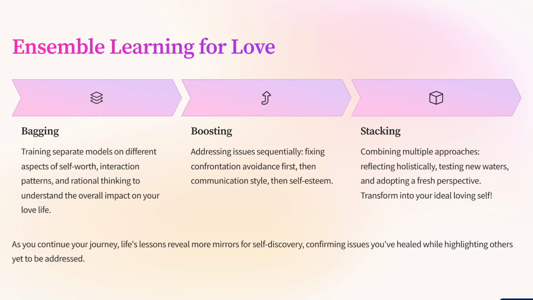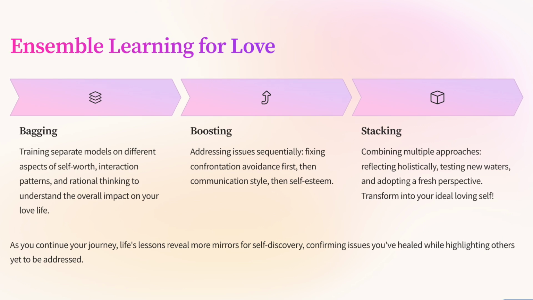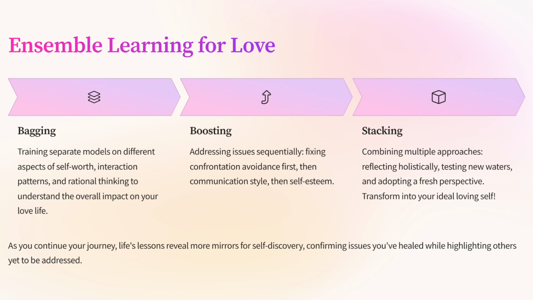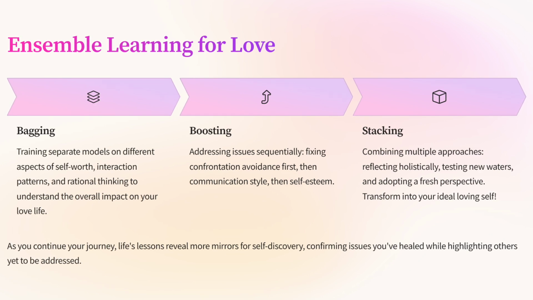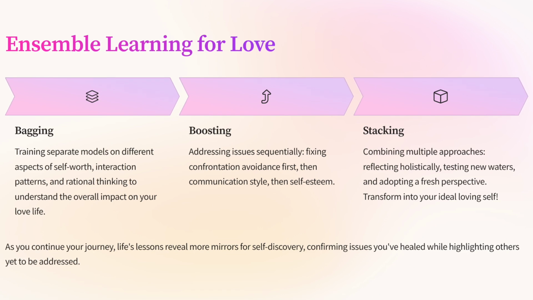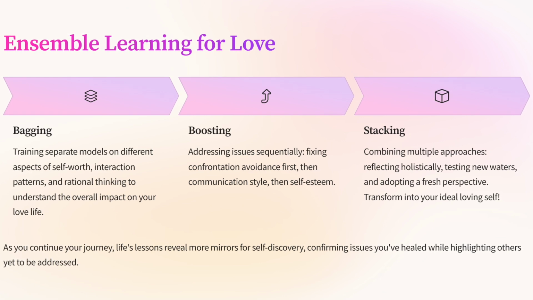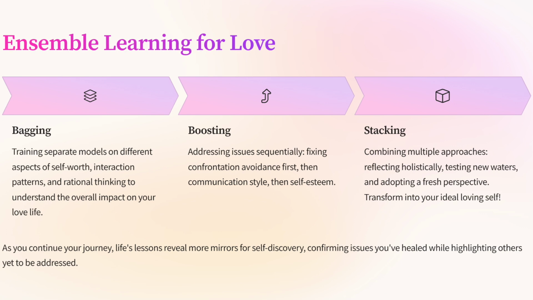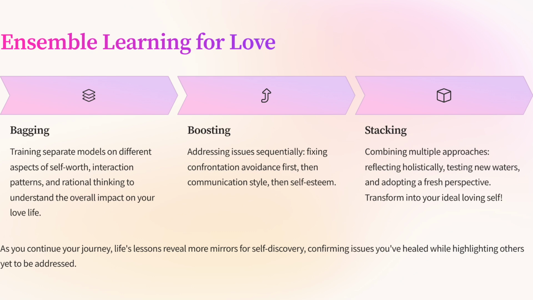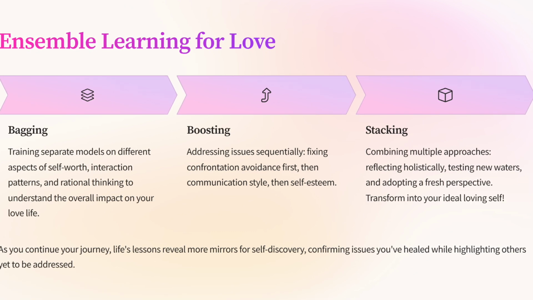Stacking, or stacked generalization, implies training different models and using their predictions as inputs for a final model. Why not go for reflecting on the holistic implications of one issue, just like in the random forest? Test new waters just like in neural networks, and do everything as a totally different person, just like in GAN.transform. If, through shadow work, we unravel new depths of our triggers and reveal one of the five wounds identified by Lise Bourbeau: rejection, abandonment, humiliation, betrayal, and injustice.